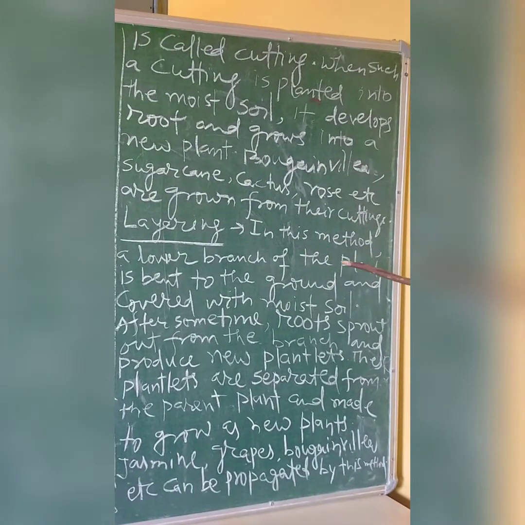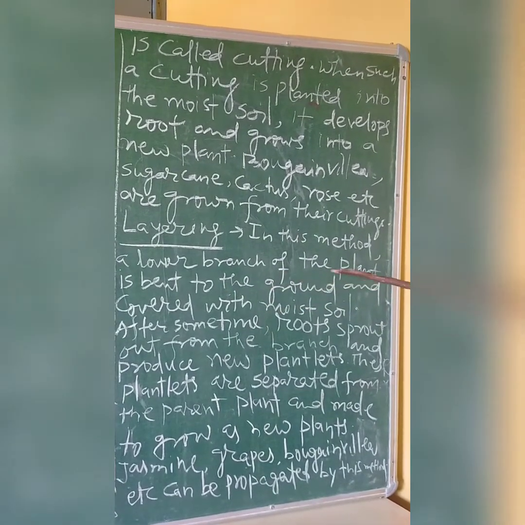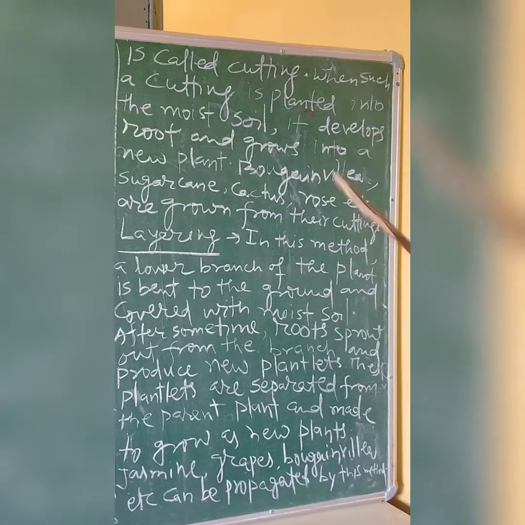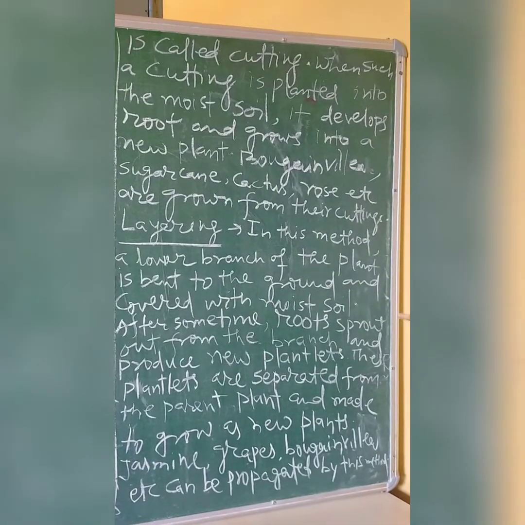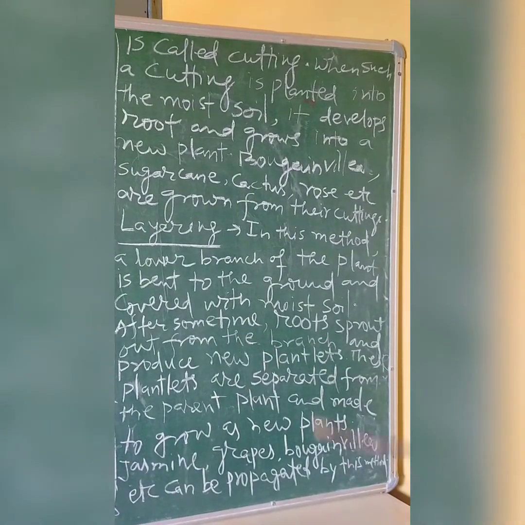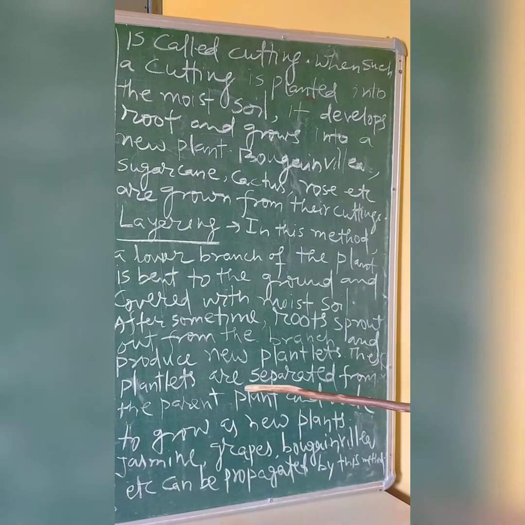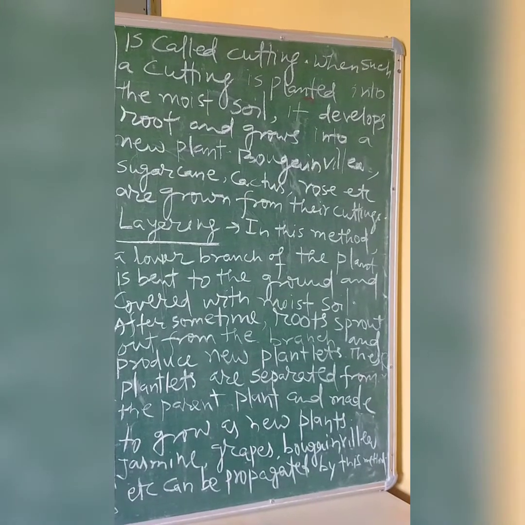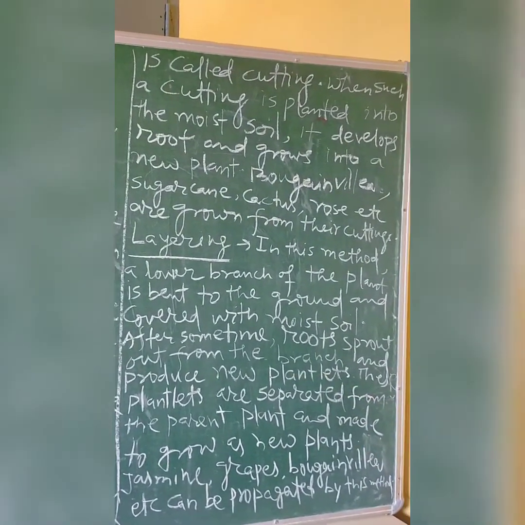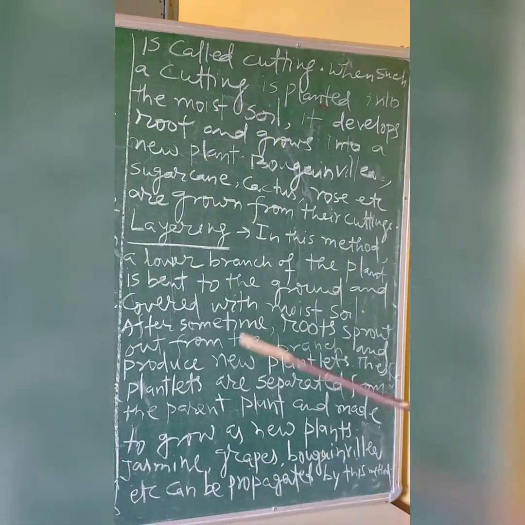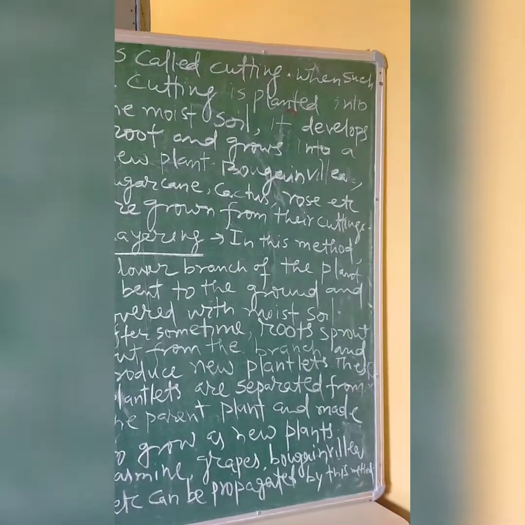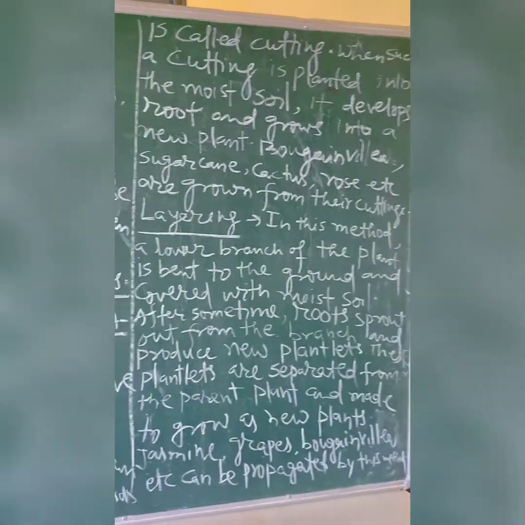Layering. In this method, a lower branch of the plant is bent to the ground and covered with moist soil. After some time, roots sprout out from the branch and produce new plantlets. These plantlets are separated from the parent plant and made to grow as new plants. Jasmine, grapes, bougainvillea, etc. can be propagated by this method.